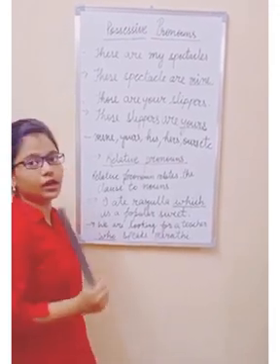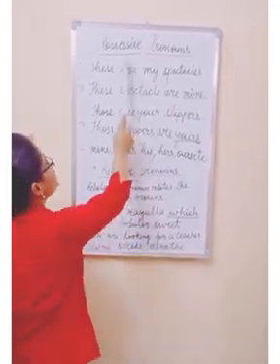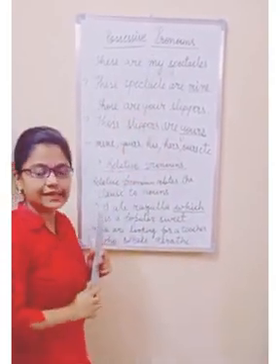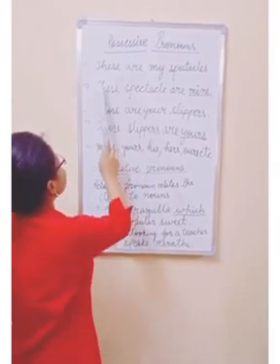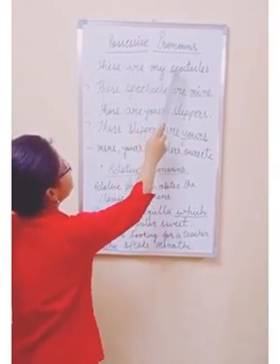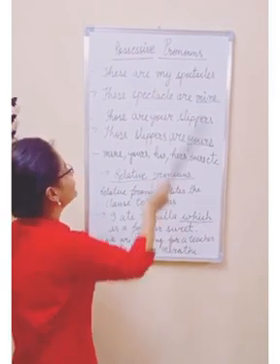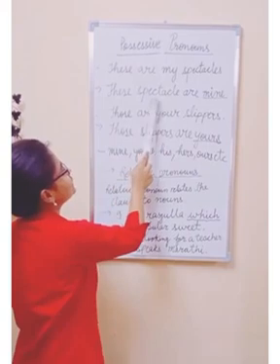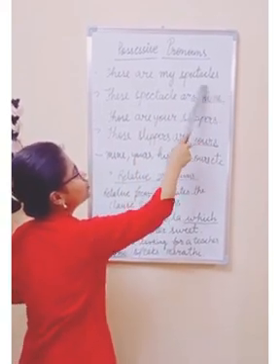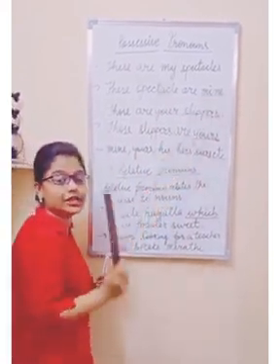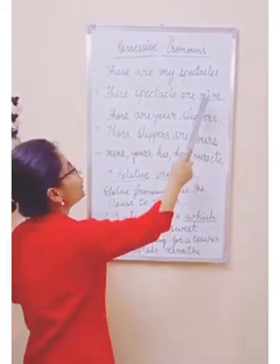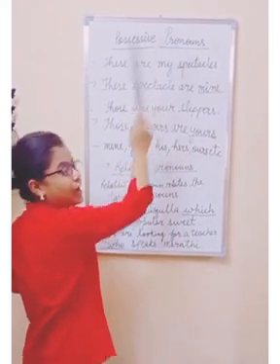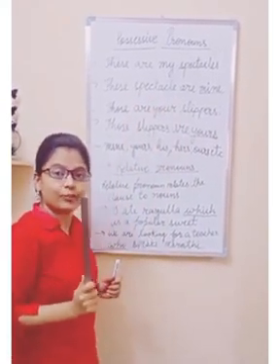Now students, we will learn the concept of possessive pronouns, right? So what are possessive pronouns? That I am going to tell you. First example here is, these are my spectacles, right? And this sentence I have written in a different form: these spectacles are mine. Here this word mine is showing the possession. That is why here mine is a possessive pronoun.